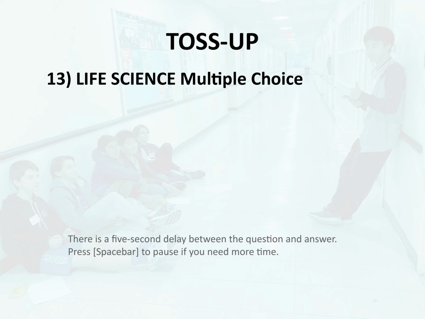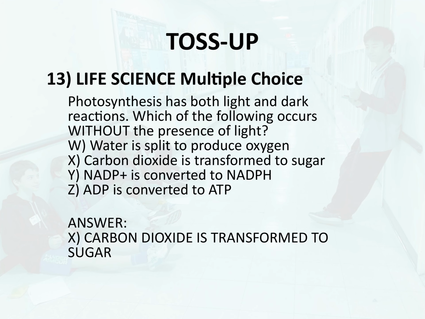X. Carbon dioxide is transformed to sugar. Y. NADP plus is converted to NADPH. Z. ADP is converted to ATP. Answer. X. Carbon dioxide is transformed to sugar.